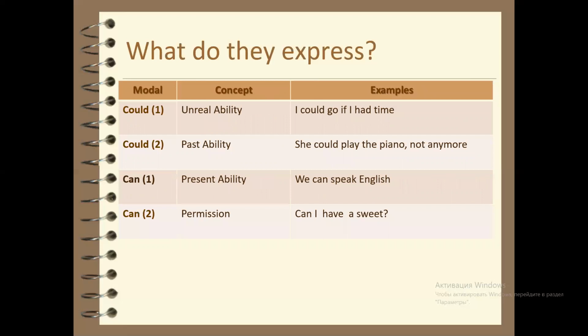Modal verb could expresses unreal ability and past ability. For example, I could go if I had time. She could play the piano, not anymore. Modal verb can expresses present ability and permission. For example, we can speak English. Can I have a sweet?